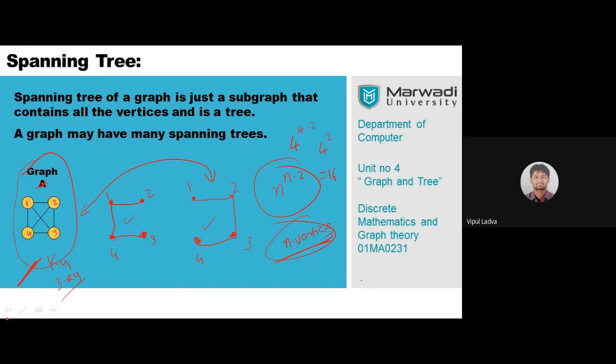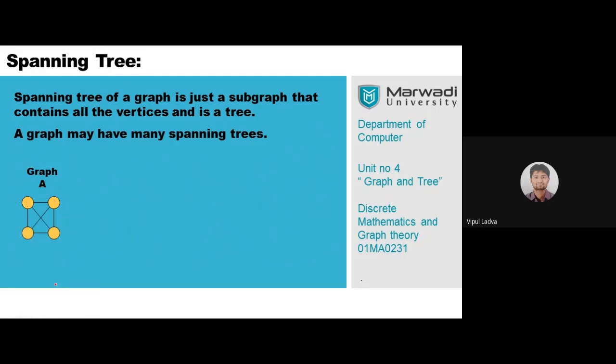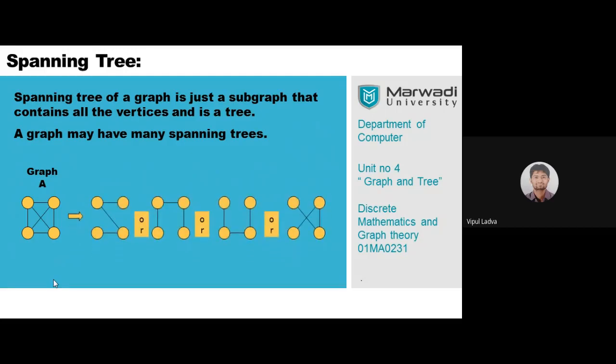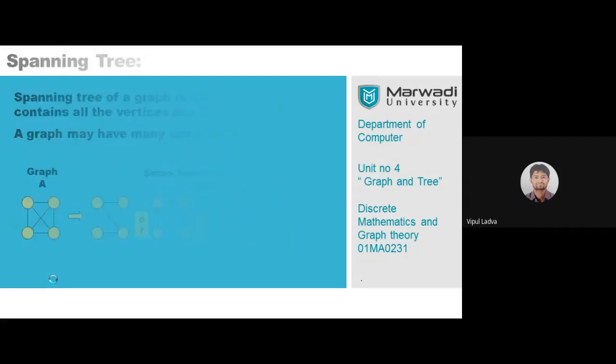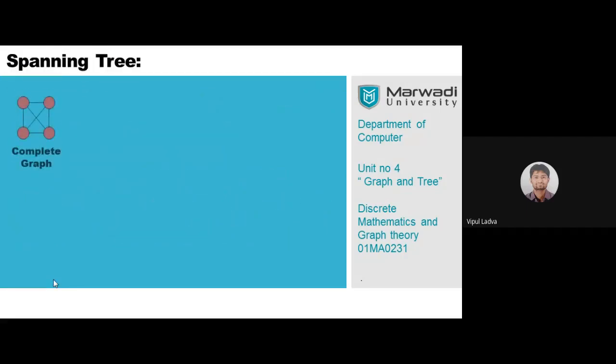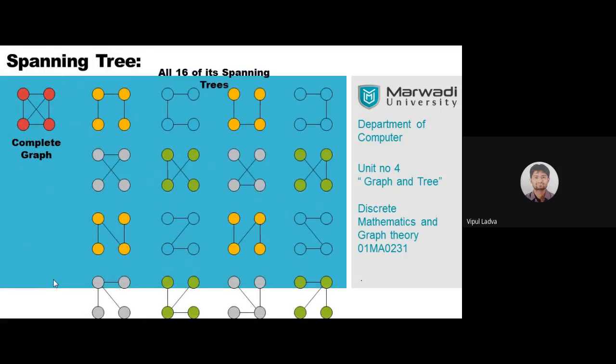Let me show you all the different spanning trees of this graph. One of the 4, is it? All these 4 will act as spanning trees. But that's not the case. This is not the case. Some spanning trees of the graph are these, but if we go for the entire set, then look, these will be the 16 different spanning trees. All of them will surely act as spanning trees of K4.